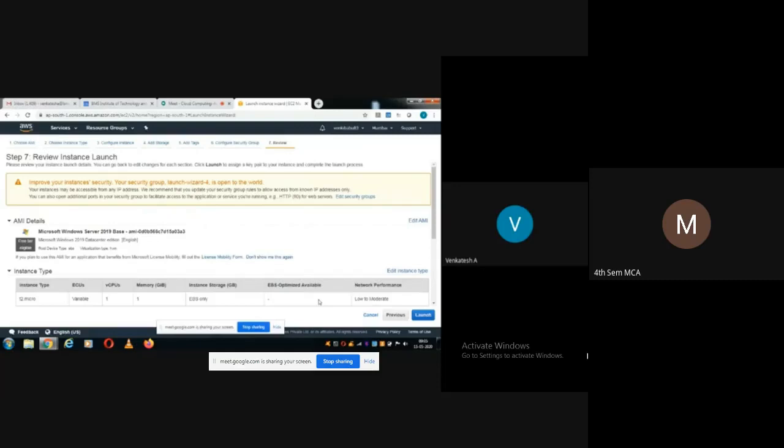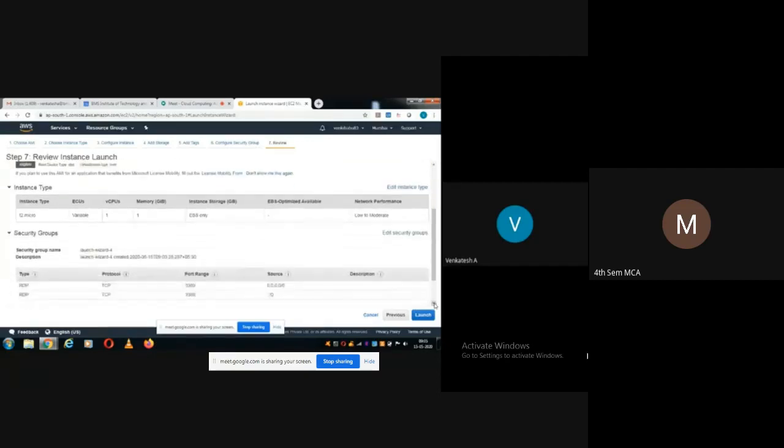EBS optimized is not available because we are not going with any pricing model. We are going with free tier, so we cannot optimize. Performance is low to moderate. Security groups, everything you can see here. You can check all these things, and at the end you can press launch, so that now it will launch the virtual machine.